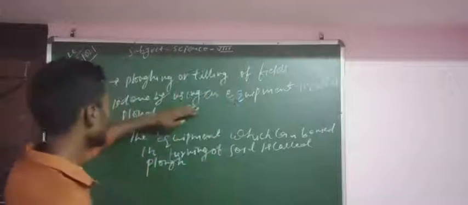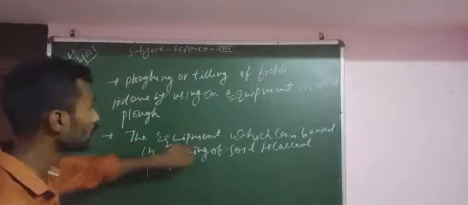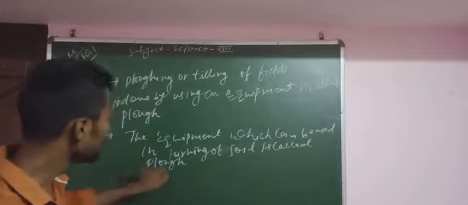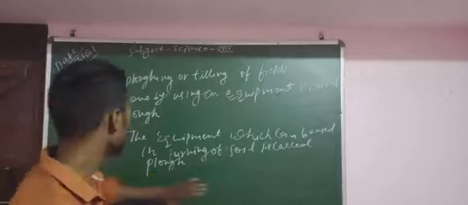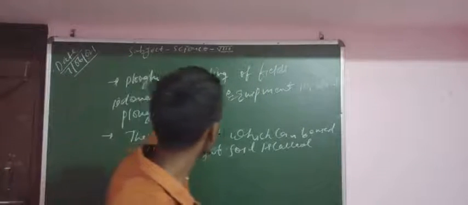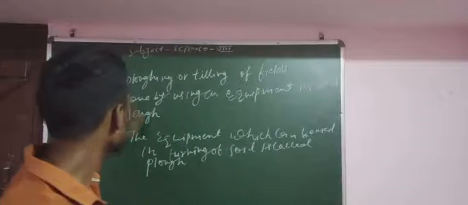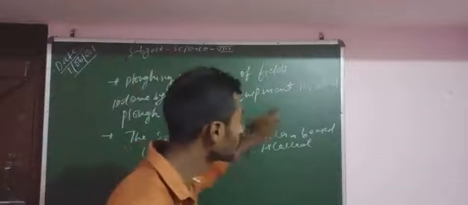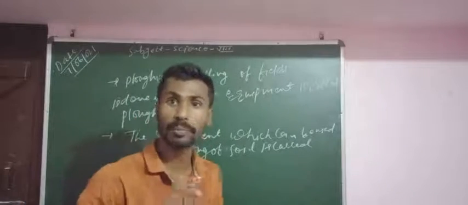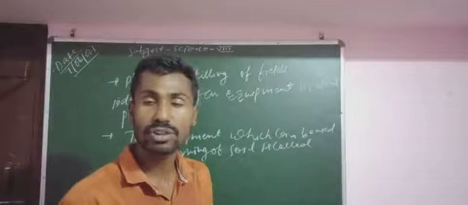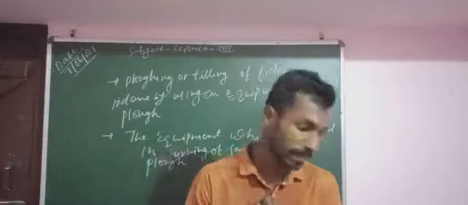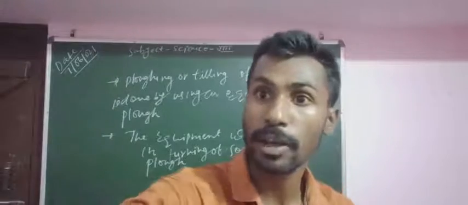So this statement can be written as: plugging or tilling of fields is done by using an equipment called a plug. The equipment through which we turn or loosen the soil, what is its name? Plug. This equipment is known as a plug.